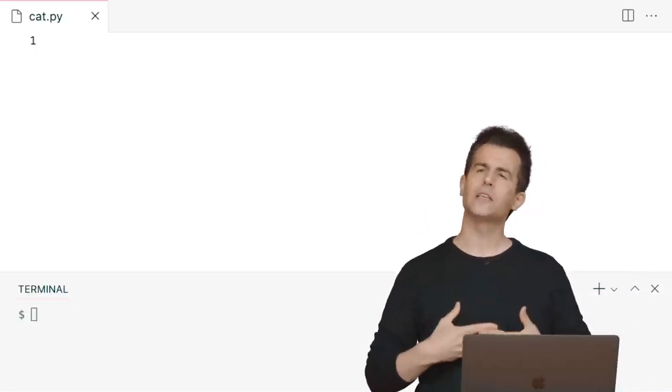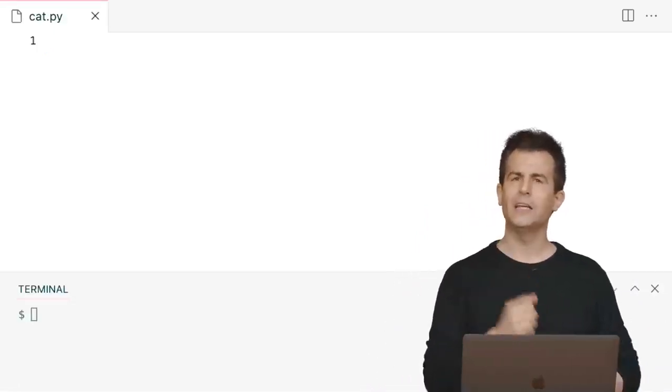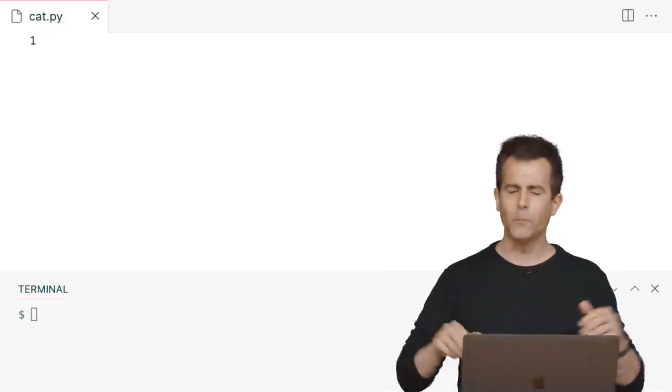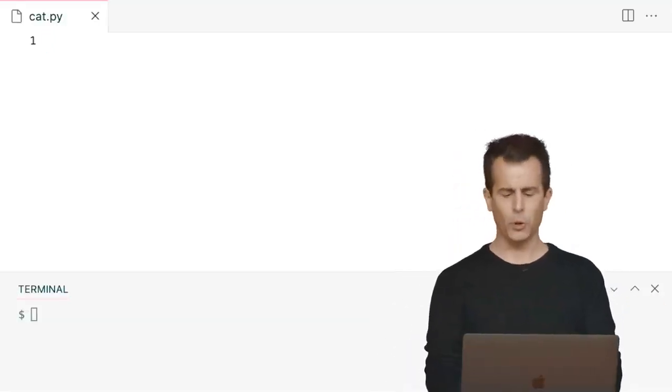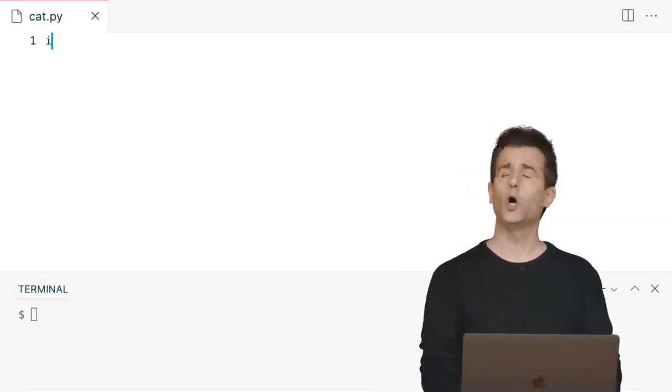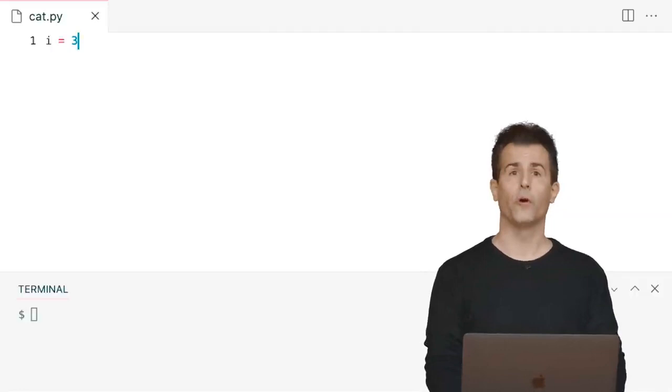So how can I translate that to code? Well, once we've added this while keyword, I think we have all of the building blocks already. Let me propose that I give myself a variable. And I'll call it i for integer, but I could call it anything I want. And I'm going to initialize it to 3.